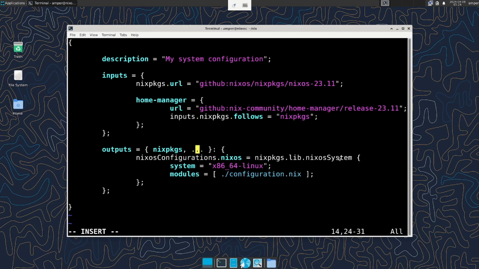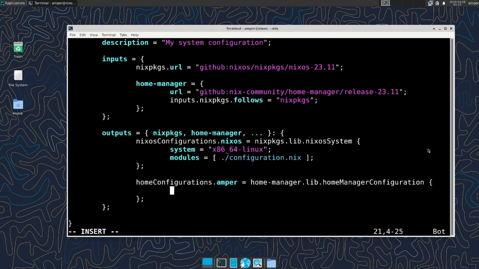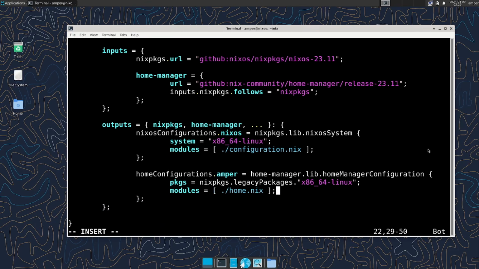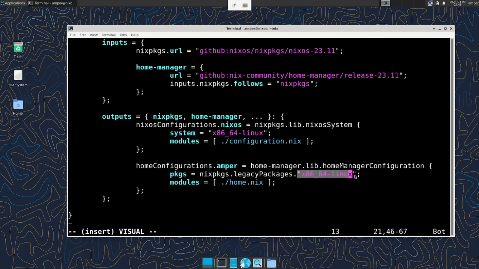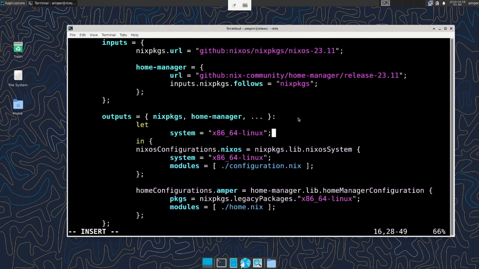Now add the home-manager argument to the outputs function and create the Home Manager configuration, specifying your username. Then create the packages attribute, which is needed for Home Manager to install packages, and the home.nix module. It probably drives you crazy to see the system architecture written twice here, so I'll fix that using the let...in syntax I mentioned in the brief introduction to the Nix programming language.